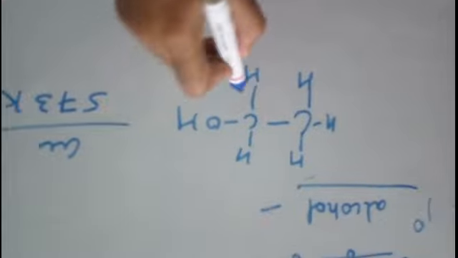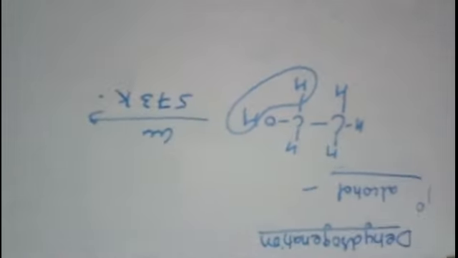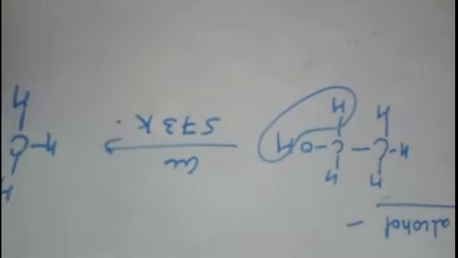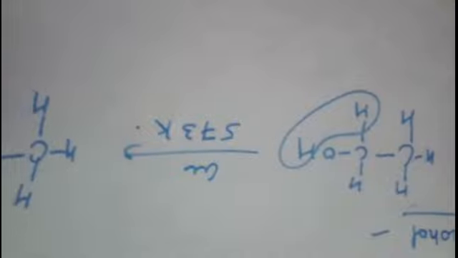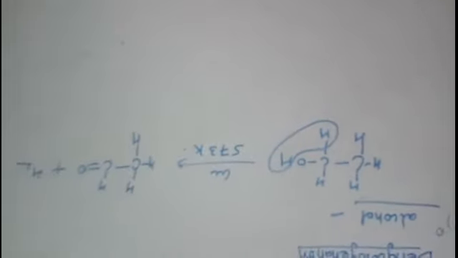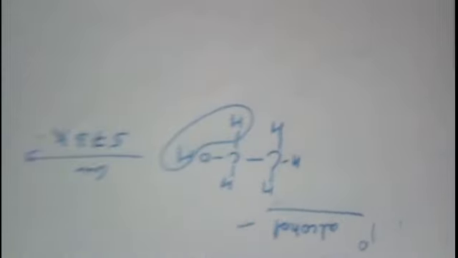So same dehydrogenation takes place. Dehydrogenation means removal of hydrogen, and you will get aldehyde. So primary alcohol will give you aldehyde, same as that of mild oxidation, right?